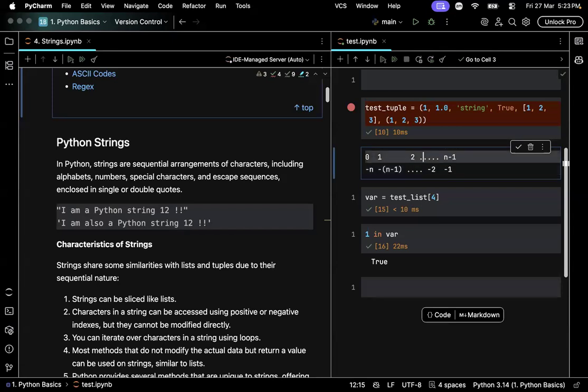If you want to know the position of an element from the starting, we start from 0. But if we want to know the position of an element from the ending, the last element has a position of minus 1. The last but one element will have a position of minus 2. And the starting element, from the reverse order, will have a position of minus n. This might be confusing because we start from 0 and end with n minus 1. But in case of negative indexing, we start with minus n and end with minus 1.